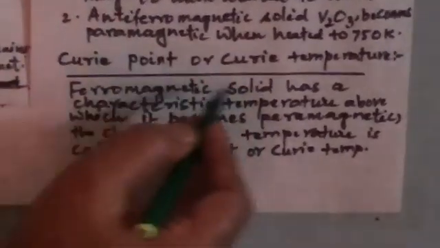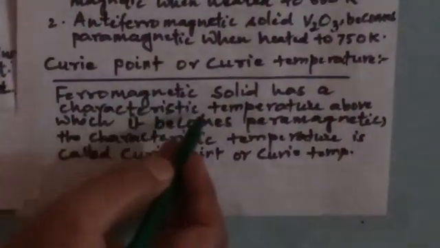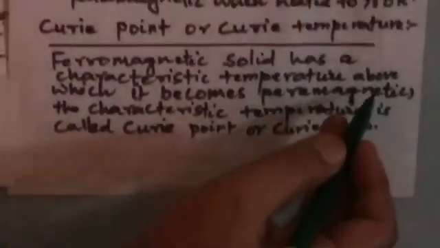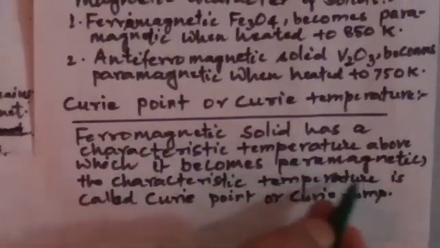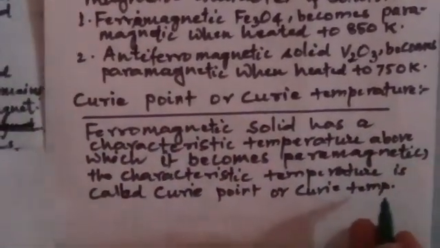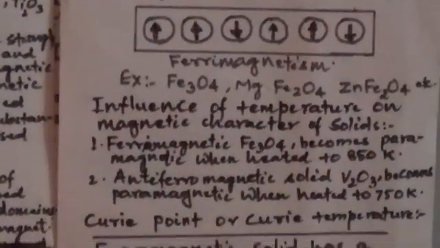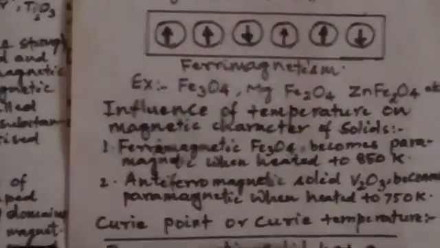So such solids have a characteristic temperature above which they become paramagnetic. This characteristic temperature is called the Curie temperature or Curie point.